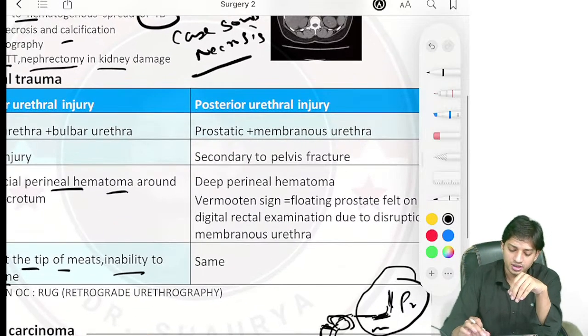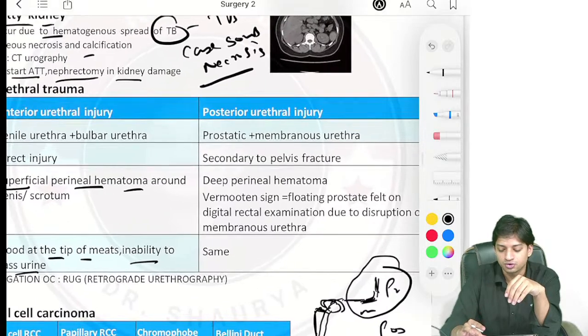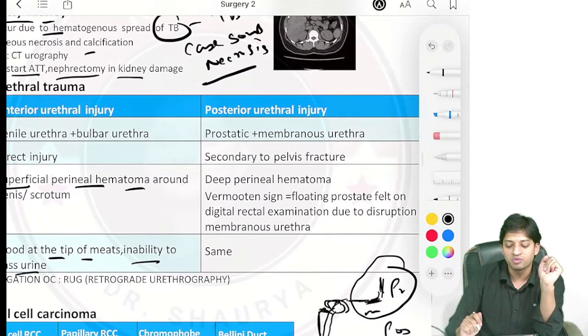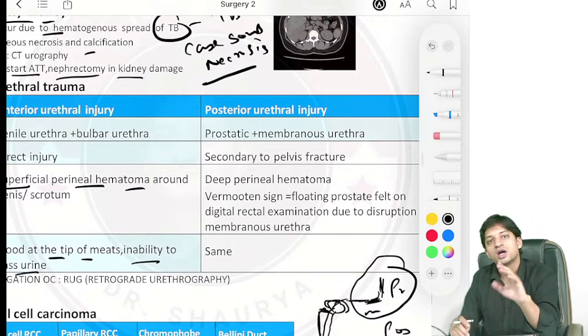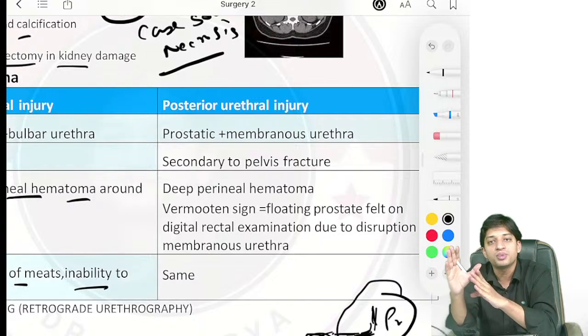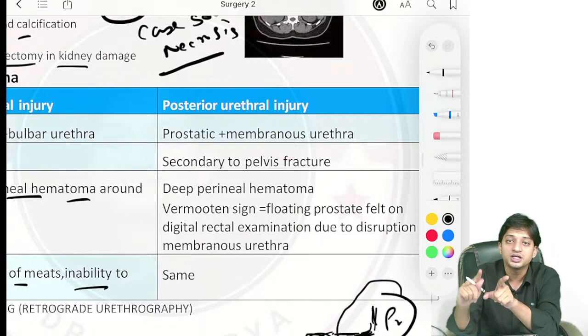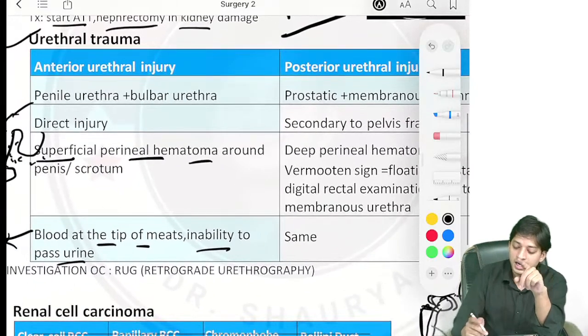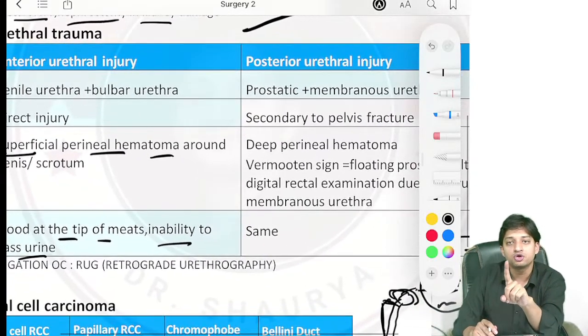Now come to the posterior urethral injury. I told you the prostatic urethra and the membranous urethra will be involved, right? Now what will happen in this case? It will happen secondary to pelvic fracture. Again the presenting features in the question will be the same. First is blood at the tip of the meatus and inability to pass urine.